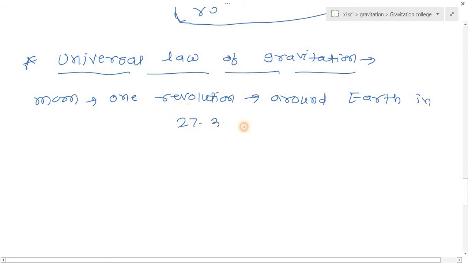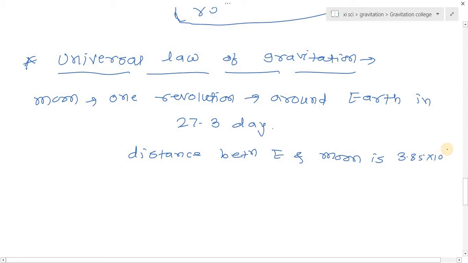That is, the periodic time of revolution of the moon around the earth is 27.3 days. The distance between the earth and the moon is 3.85 into 10 raised to 5 kilometer.